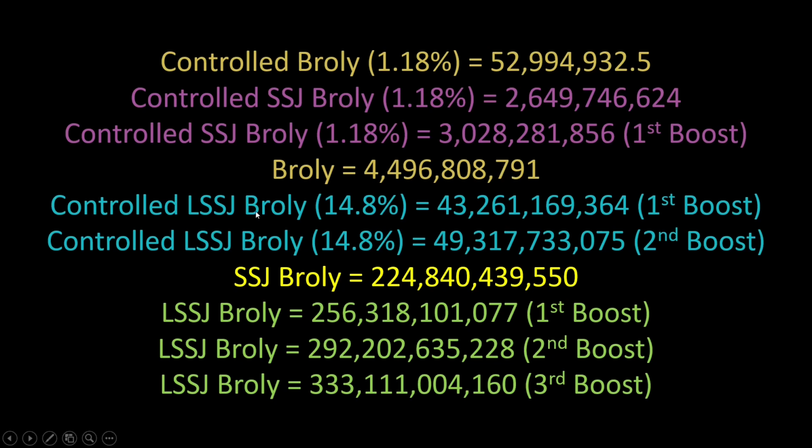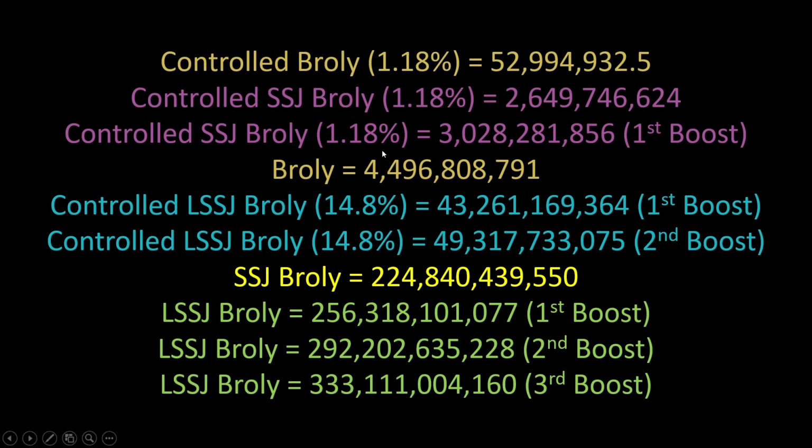Then we also had controlled legendary Super Saiyan Broly at 14.8% when the controller had stopped working properly. He is still acting under his first boost here, so his power was 43.2 billion. And then when he got his second boost, his power was 49.3 billion. And since we already know that base Broly without the controller is 4.49 billion, Super Saiyan Broly without the controller would be 224.8 billion. That means we also know that legendary Super Saiyan Broly in the first boost would be 256 billion, second boost would be 292 billion, and third boost would be 333 billion.